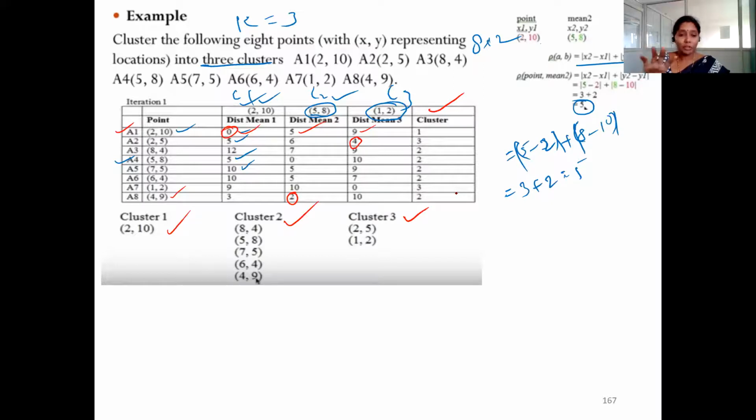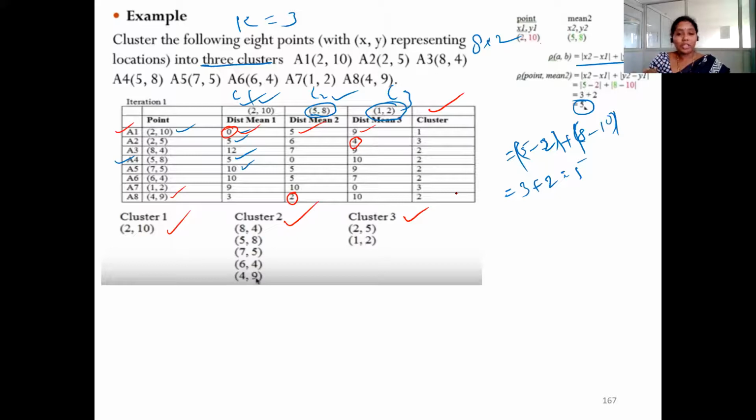Now we are having 3 clusters. Next, what to do? Finding the mean. Once we are having the clusters, we need to find out the mean for each and every cluster. In cluster 1, there is only one object, so no need to bother, since we have one object, the mean is 2, 10 only.